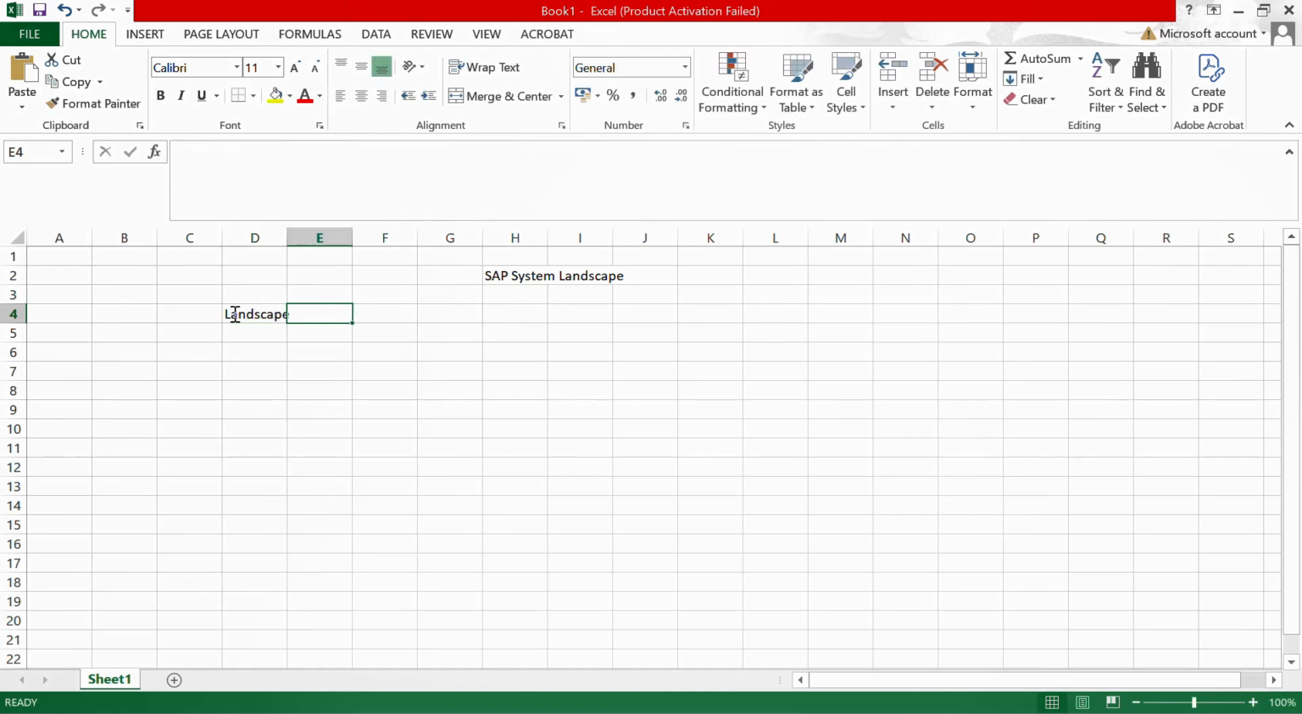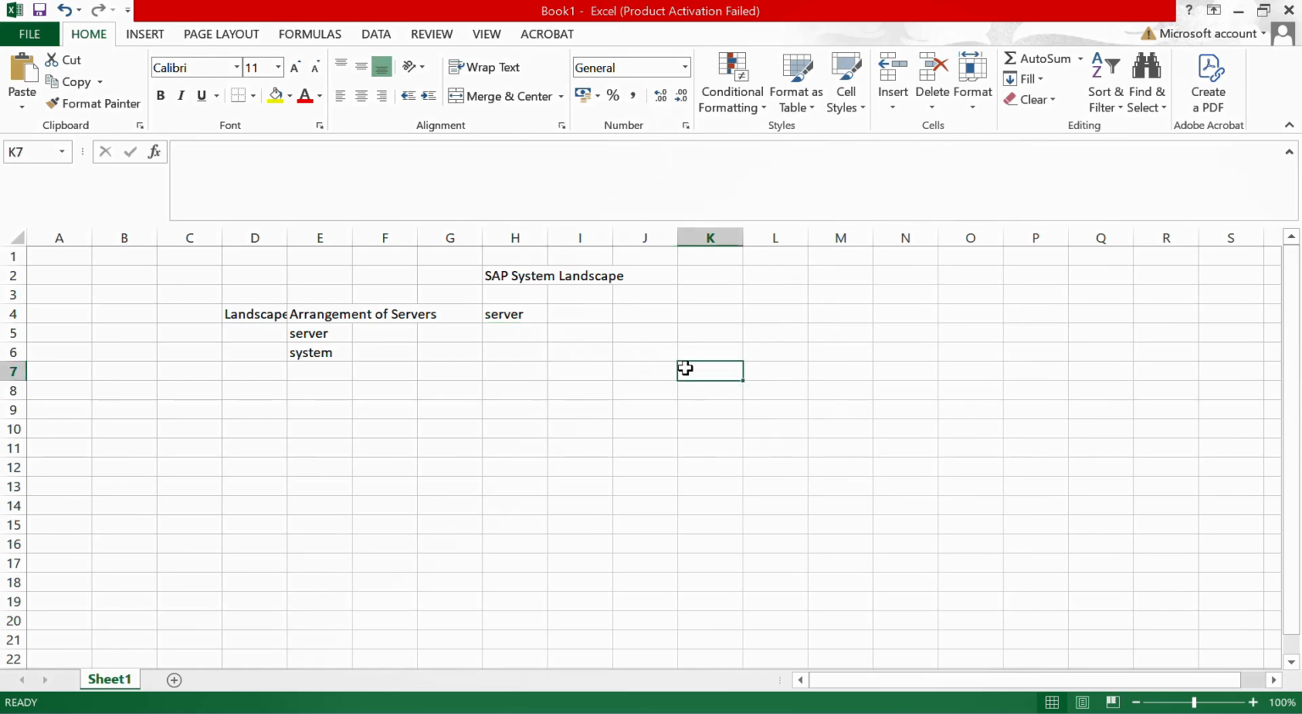Landscape is nothing but the arrangement of servers. Few people call the landscape a server, and few people call it a system. For our understanding, we will call it a server. This is our server, or we can say a system, or a landscape.